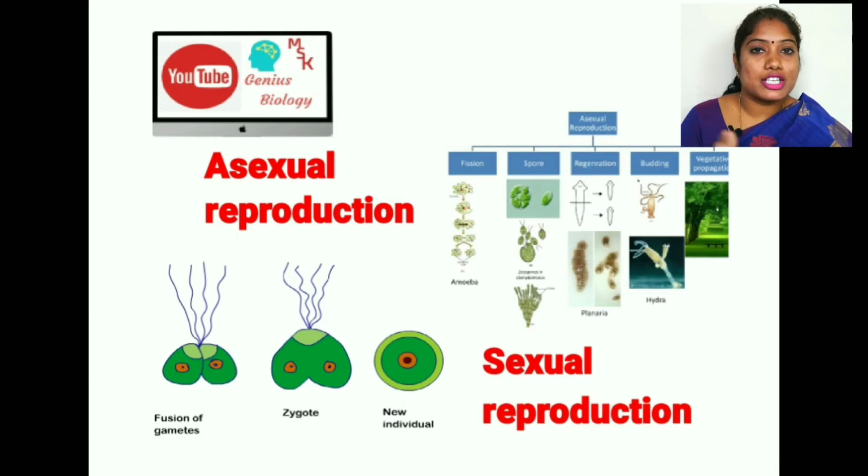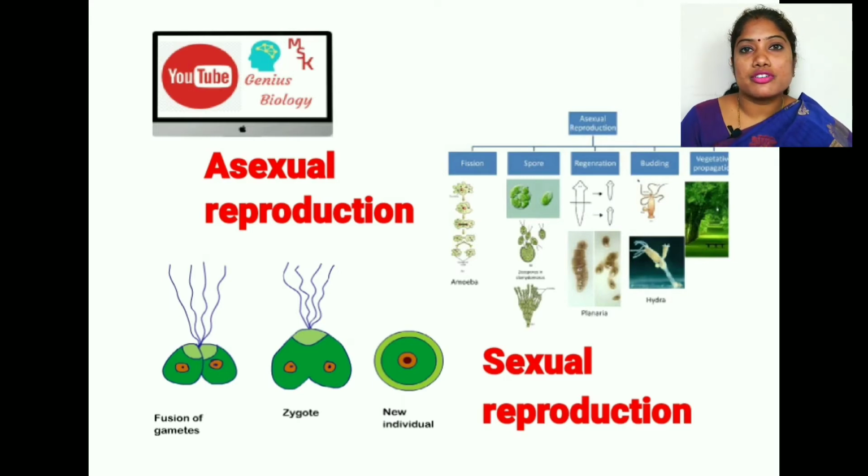Coming to sexual reproduction, in sexual reproduction there is variation. What do you mean by variation? That we call changes. So why is variation there in sexual reproduction? Because two parents are going to mate. That we call sexual, and the male or female is giving rise to a character in the offspring. Clear?